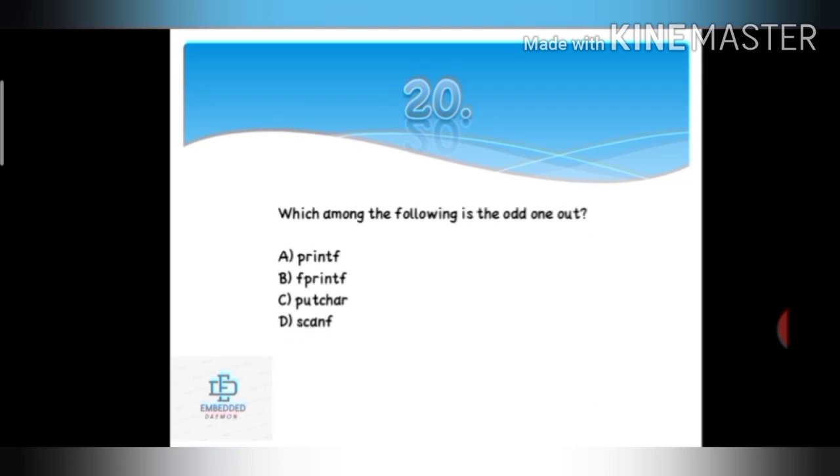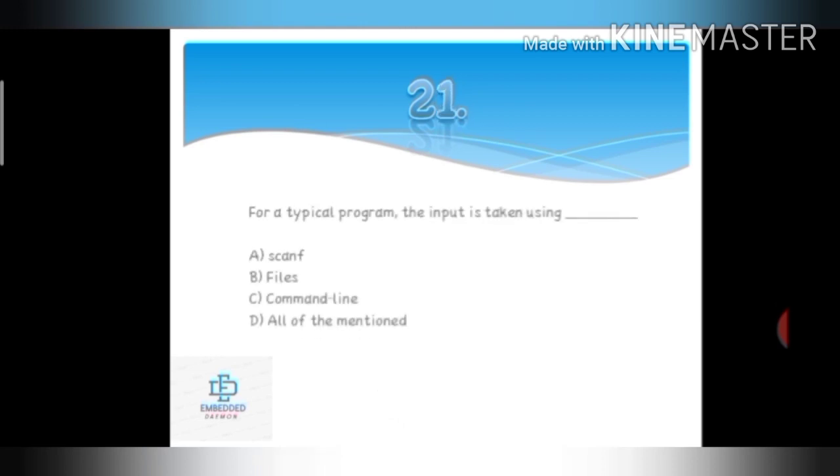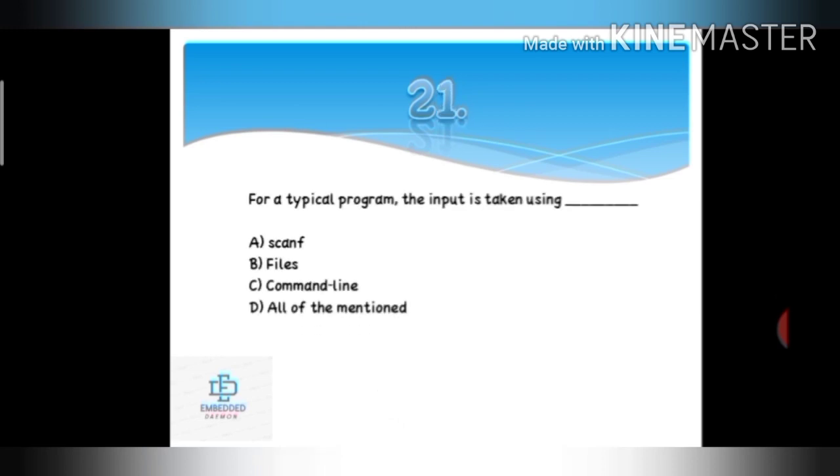Next question. Which among the following is the odd man out? printf, fprintf, putchar, scanf. So the answer is scanf because all three other options are printing something, that is outputting, and scanf is an accepting function. It will accept input. That's why it is the odd man out here. Next question. For a typical program, the input is taken using option A scanf, B files, C command line, D all of the mentioned. So the answer is option D, all of the mentioned.